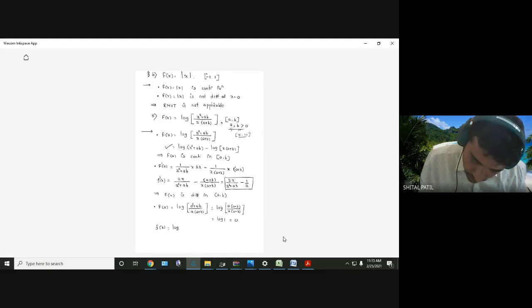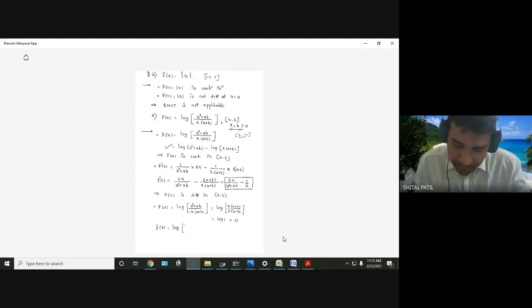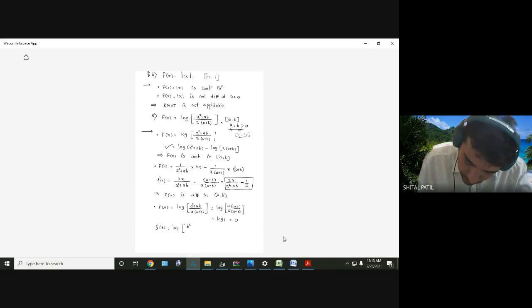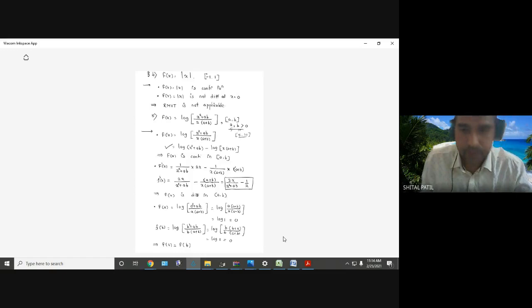So log of, again start with the given function, log of (x square plus ab) divided by x. x is now b. So b square plus ab divided by b, that is b into (a plus b). So again same thing. Log of b is taken common, b plus a divided by b, a plus b. So log of 1, 0. So what is the conclusion? f of a equal to f of b. Clear everything?